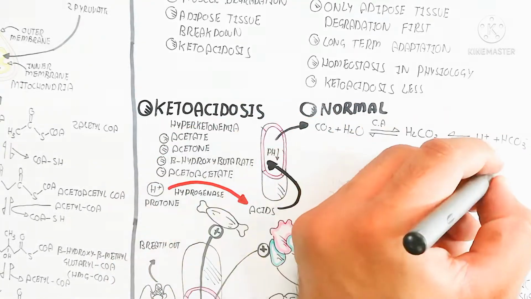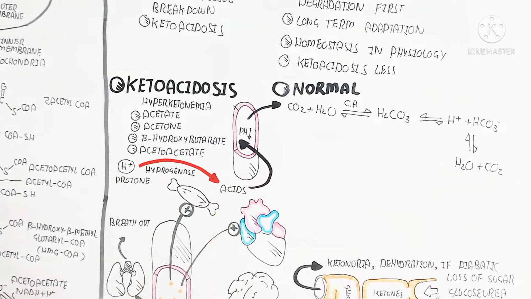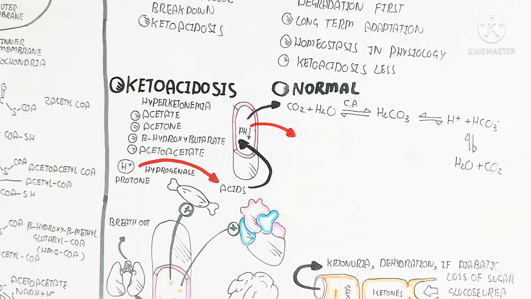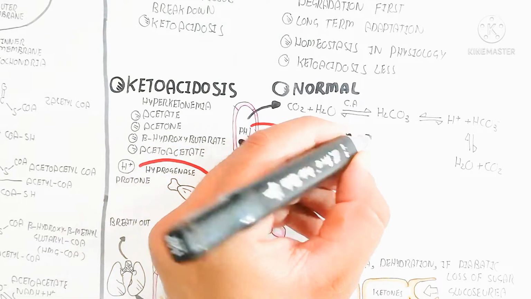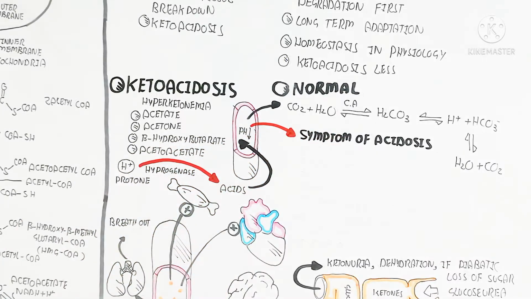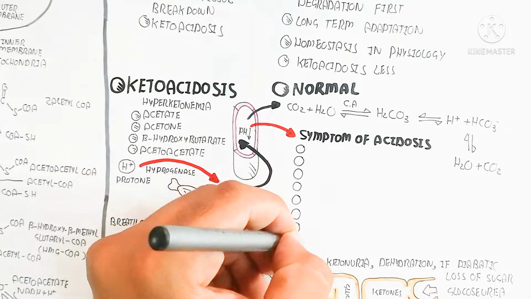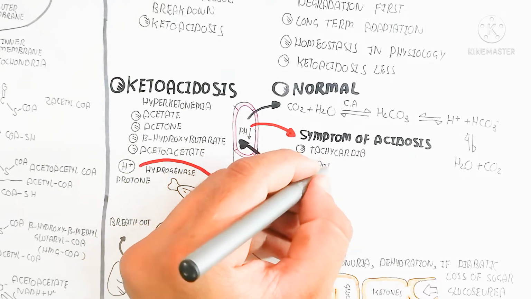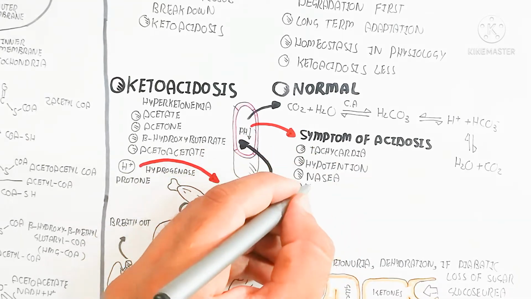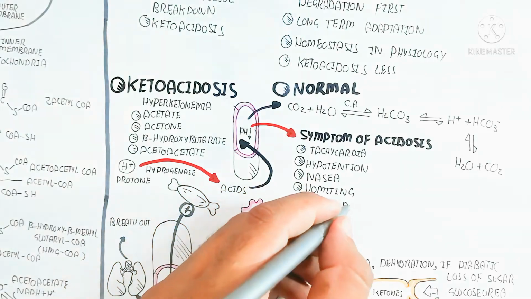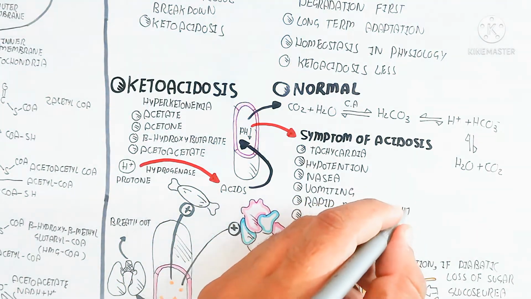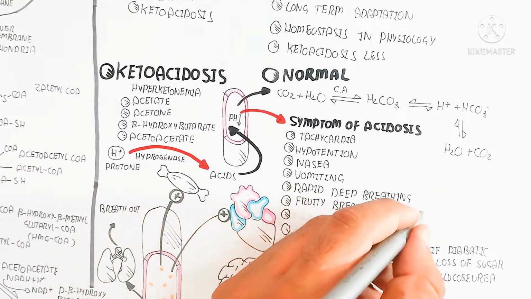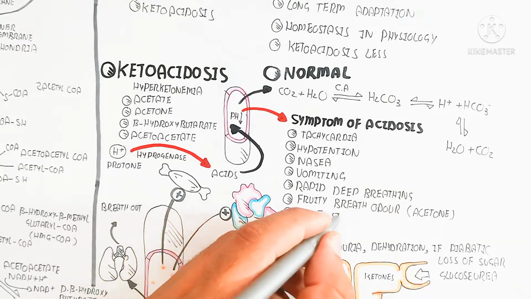So carbon dioxide combines with water through carbonic anhydrase to convert into carbonic acid if the pH increases, to drop the pH, and when the pH decreases, it will be raised through dissociation into water and carbon dioxide again. Now we will discuss the symptoms of acidosis: tachycardia, irregular heartbeat, hypotension, which means low blood pressure, nausea, vomiting, rapid deep breathing, fruity breath odor due to the acetone, confusion, coma, even death.